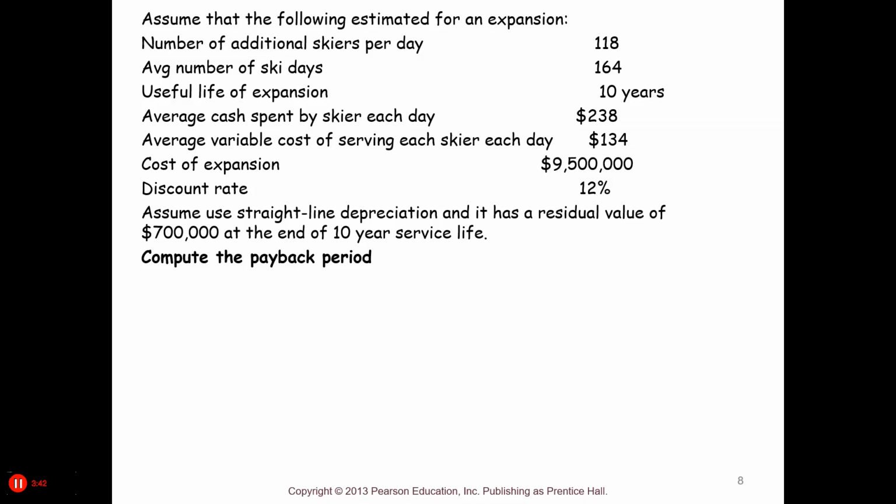The average cash spent by skiers each day is $238, and the variable cost to servicing these skiers is $134 a day, and the cost of the expansion is $9,500,000, and our discount rate is 12%. Also, we want to assume straight line depreciation, and it has a residual value of $700,000 at the end of 10 years.